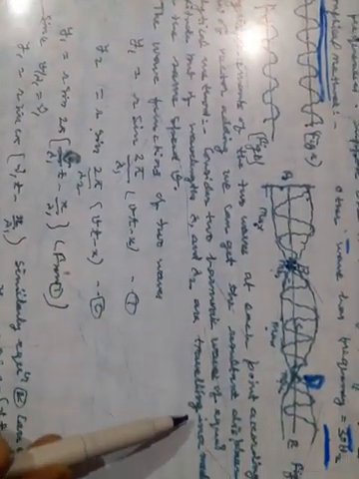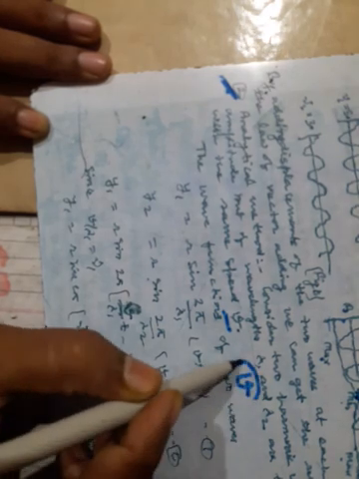Now the second method, that is the analytical method, calculation. Here consider two harmonic waves of equal amplitude but of wavelengths lambda 1 and lambda 2 traveling in a medium with the same speed v. Try to understand, this v is speed, velocity. You may say if there is direction, this will be velocity.